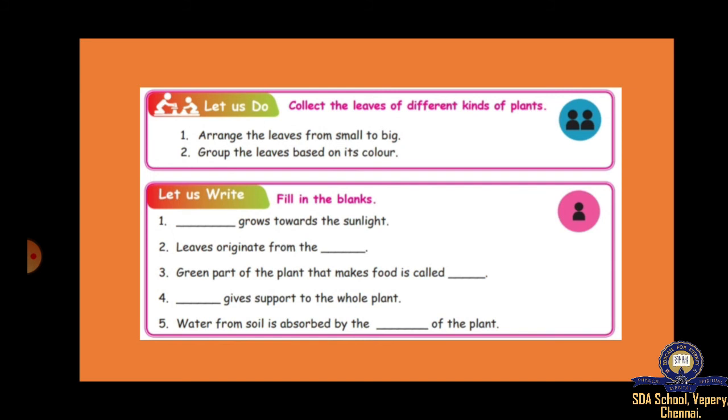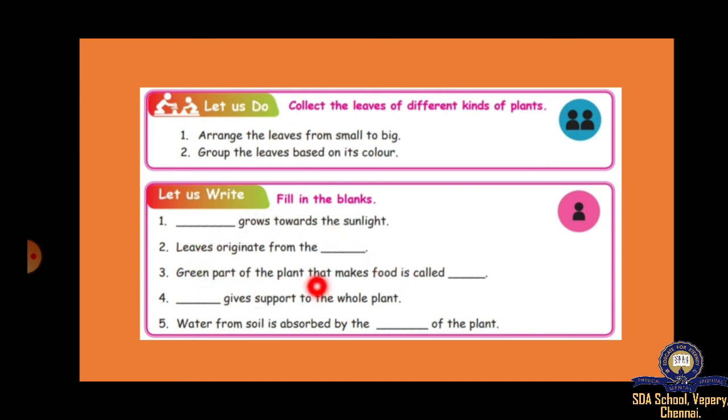The assignment is, see the fill in the blanks here. Dash grows towards the sunlight. You have to tell what part of a plant grows towards the sunlight. Leaf originates from the dash. The green part of the plant that makes food is called dash. Dash gives support to the whole plant. Water from the soil is absorbed by the dash of the plant. All simple questions. If you listen to my classes carefully, you can answer them without searching in the book itself.